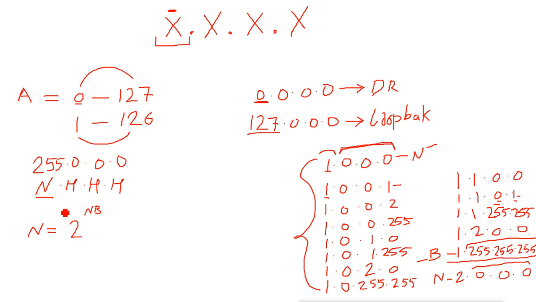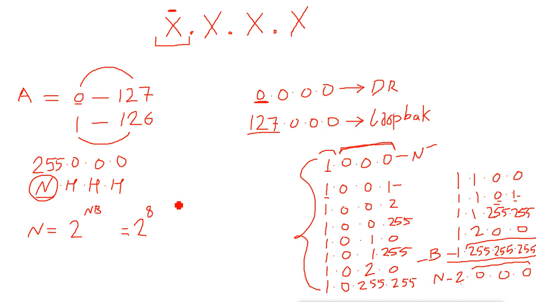Actually we have 8 network bits, because the first part is the network. So by this formula it is 2 raised to 8, and when you calculate 2 raised to 8, you get 256.